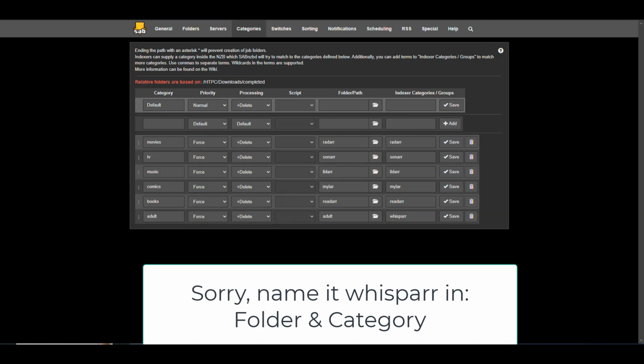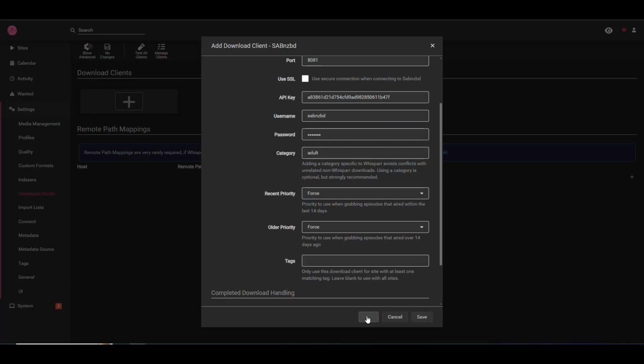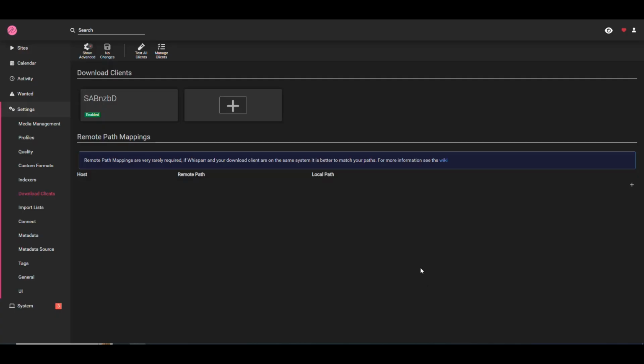So now let's try this again. And there we go. We got the check mark. Everything is good, so we can save this now. And now we have to do the same thing for Qubit Torrent.